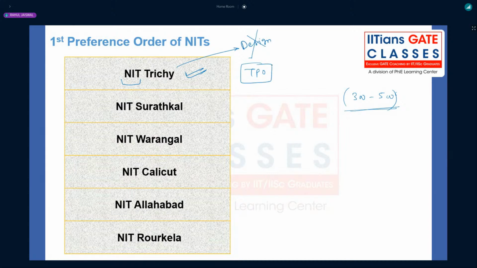So the highest cutoff, the top rankers in GATE, used to select thermal there, right? But unfortunately, what we are observing for the past 4 to 5 years is that thermal placement was not good. Only NIT Trichy you can select again. I will be having the discussion once again when we go through the CCMT procedures. So here I must say that you should be selecting IEM, industrial engineering and management. That is one of the very best things.